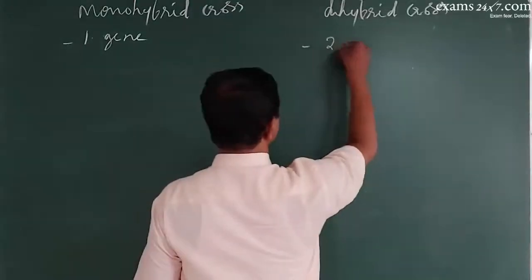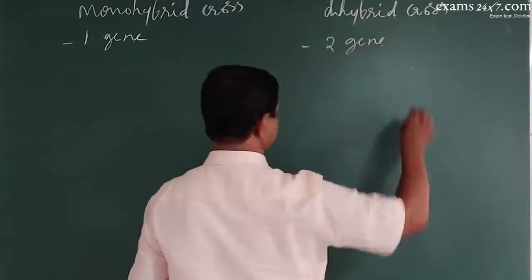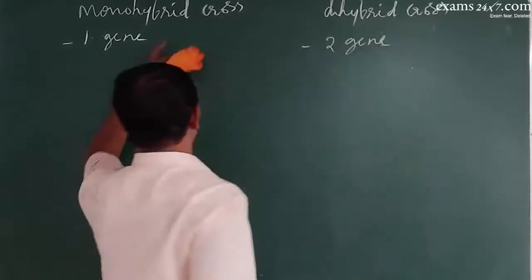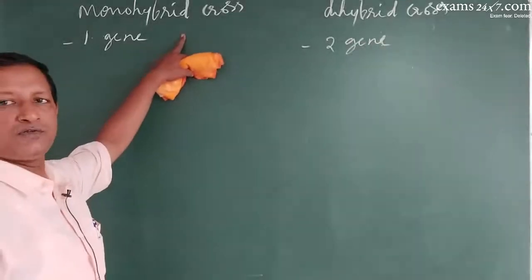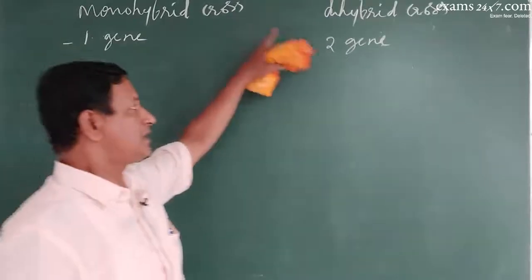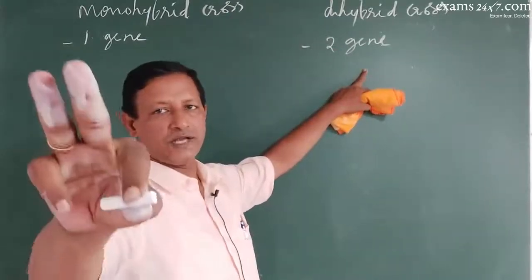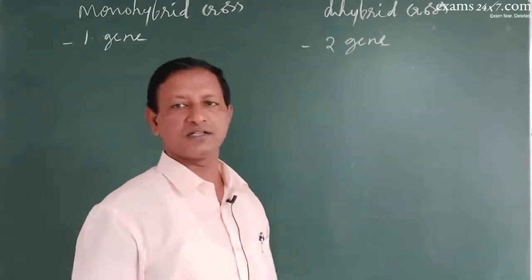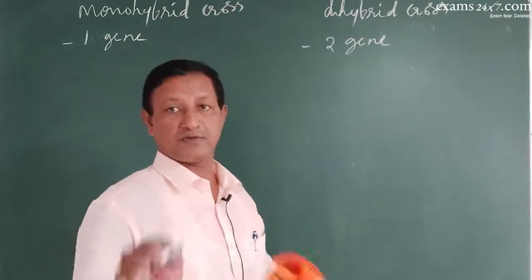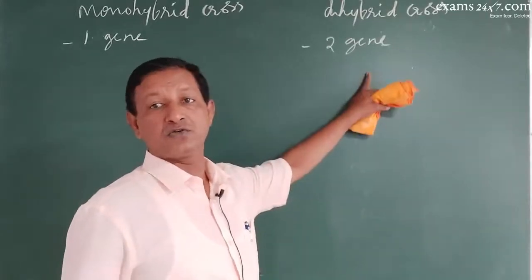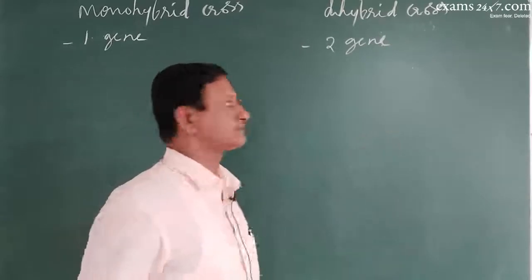Dihybrid is the 2 gene inheritance experiment. Means what? In monohybrid, at a time only 1 character is considered. In dihybrid, simultaneously 2 characters are considered for the analysis. Understood? So observations will be made for 2 characters simultaneously.